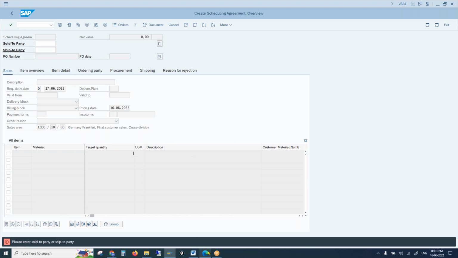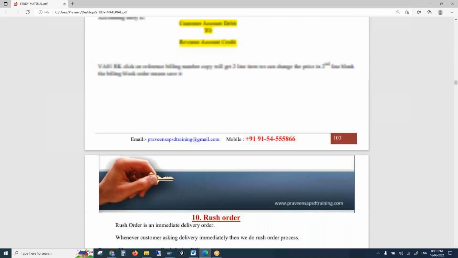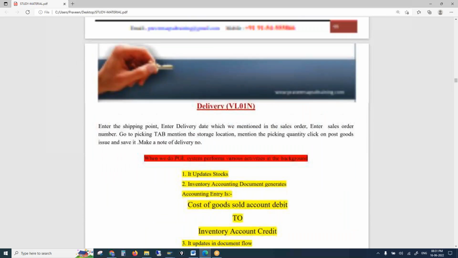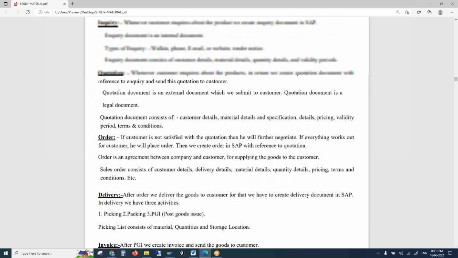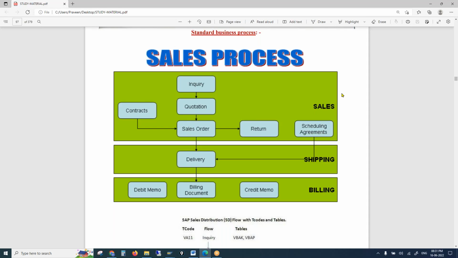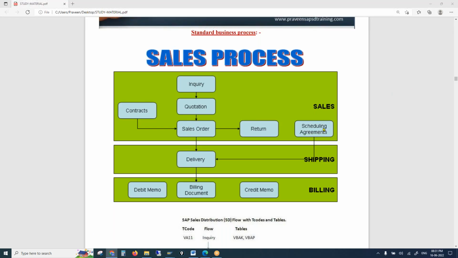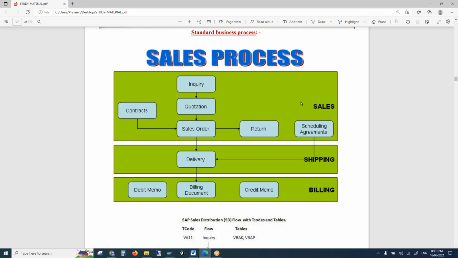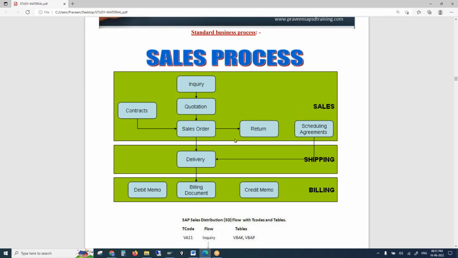And if you see in the general sales what we discussed, for a scheduling agreement there is no relation with the sales order. Why do we create an order? To get the confirmed quantity plus confirmed delivery date. When we already have the confirmed quantity plus confirmed delivery date, which we know through the scheduling agreement, then why should we create an order?